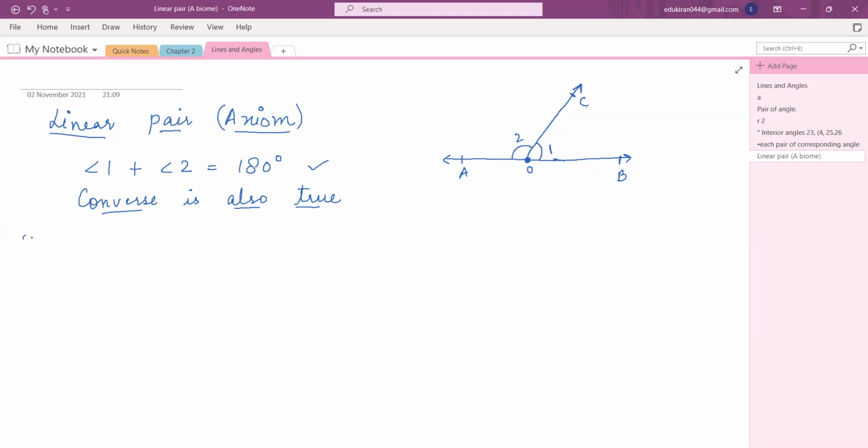Now comes a theorem. Theorem means which we need to prove. So we will prove it. Now, first of all, you write the theorem, then I'll prove it. If two lines intersect each other, then the vertically opposite angles are equal.